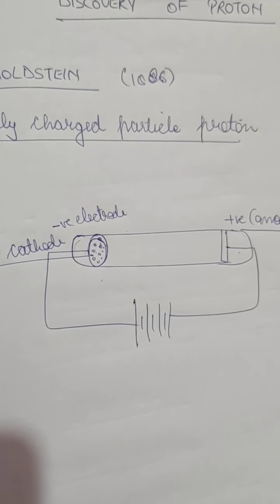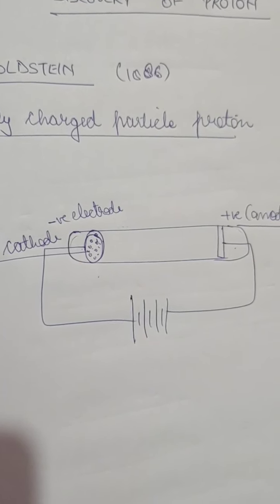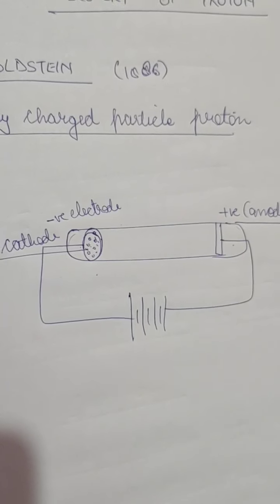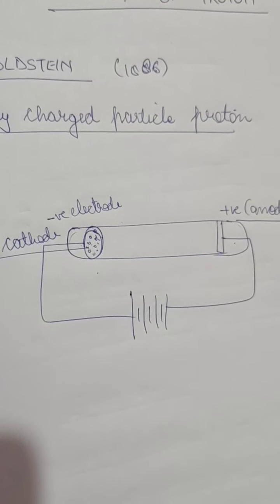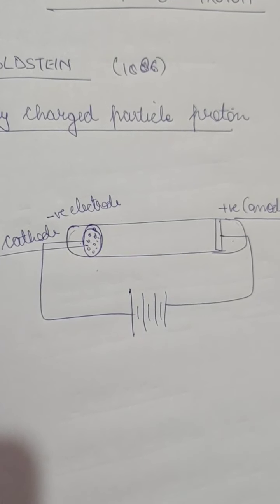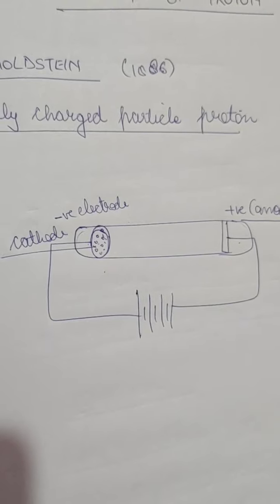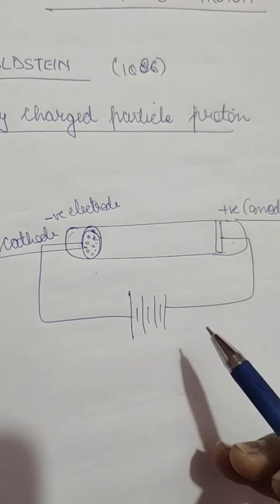So what did he observe? When the current was passed, again there was a gas taken. The gas was hydrogen gas, and it was placed under a very low pressure and with a high temperature. So when the current was passed, what did he see?